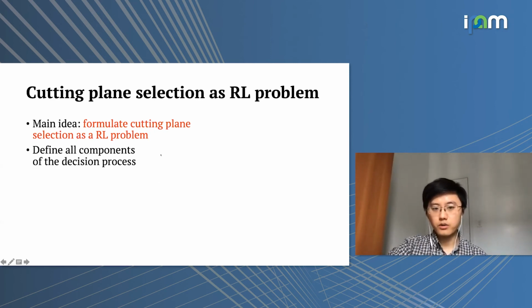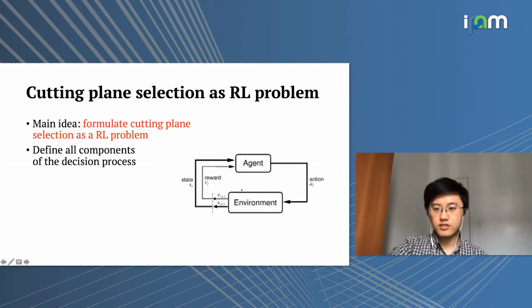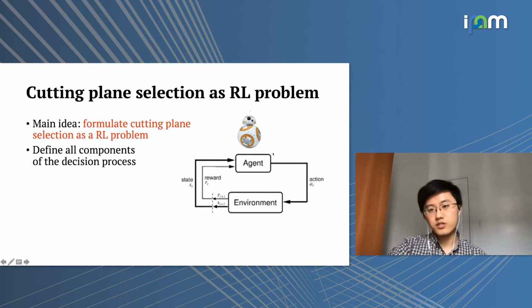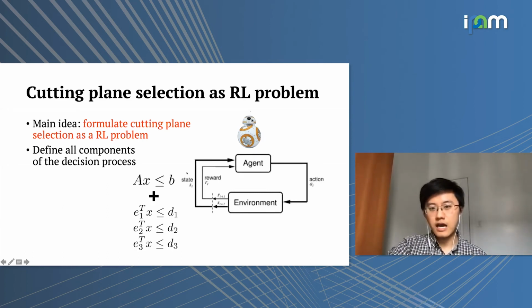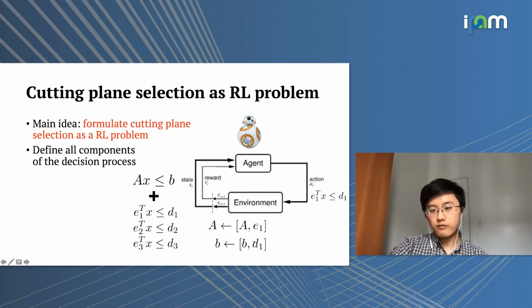So we have to define all the components of the decision process. So recall that we have this decision diagram. Let's say we still have an agent, and now the state is, instead of a screenshot of the game images, it will become the set of linear inequalities that we already have in our system from the LP relaxation, as well as the set of cutting planes that we can add to the original system. And the action, by observing this state, the agent will think about it and then react with one cutting plane to be added to the system. And then what the environment does, it will actually add the new cutting plane to the system and then move forward. And then we can iterate forward.